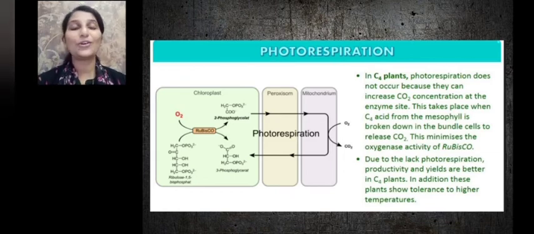It is just because photosynthesis is taking place instead of photorespiration. Only photosynthesis takes place, so there will be greater productivity. So C4 plants have greater productivity and yields are better in C4 plants. In addition, these plants can tolerate higher temperatures. They can also survive in higher light intensities. So this is about photorespiration and why C4 plants are considered more advantageous than C3 plants. Thank you.